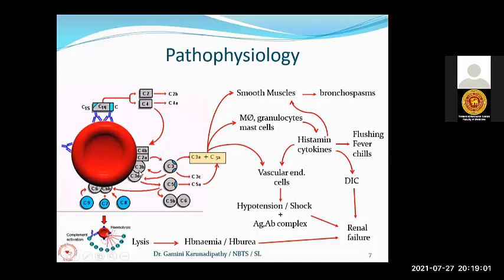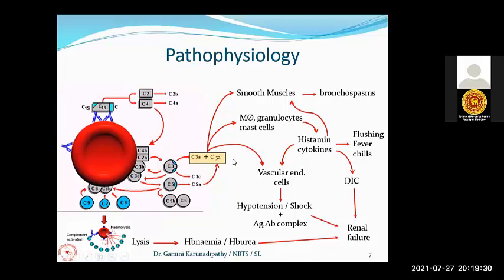Now, with the activation of C3 and C5 components, these important parts C3a and C5a will be released. These are called the potent anaphylatoxins, which can cause the constriction of smooth muscles, leading to bronchospasms. So, as a result of ABO incompatibility, a patient can get severe dyspnea due to the bronchospasms.